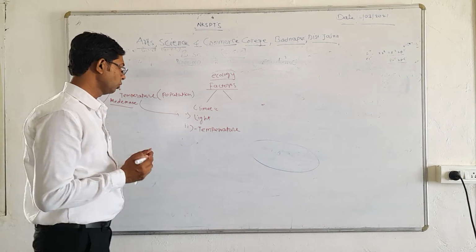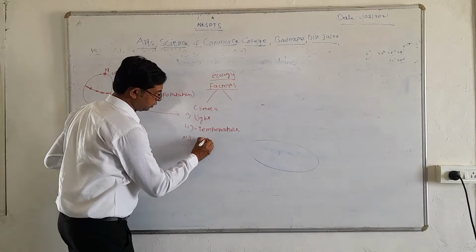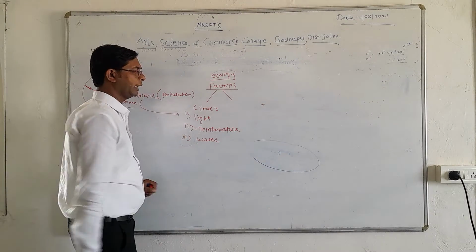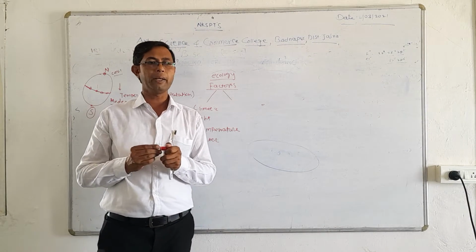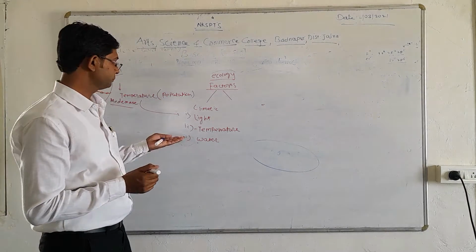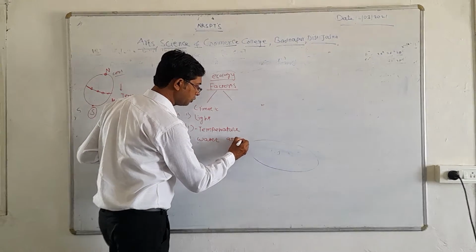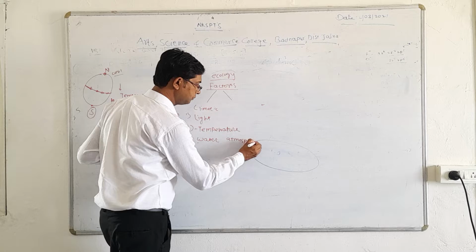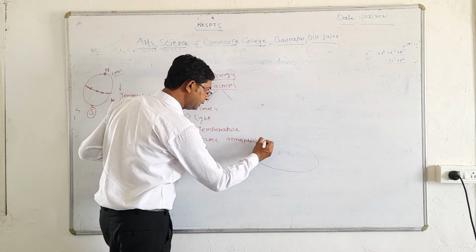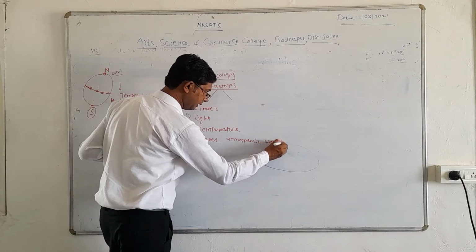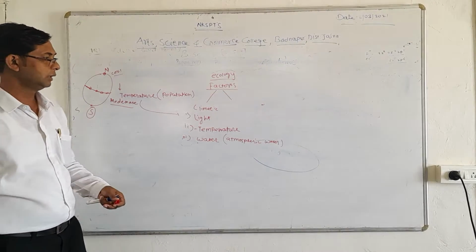Moving to the next ecological factor, that is water. Water is also an important ecological factor, including atmospheric water and groundwater.